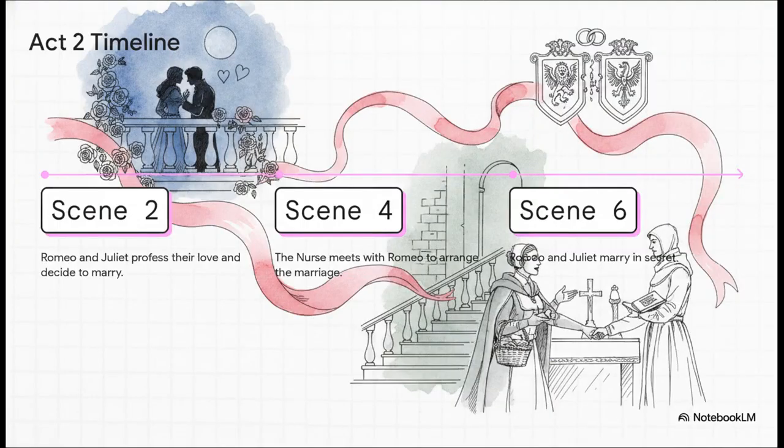Then we hit Act 2, and this is where the passion truly accelerates. We get the famous balcony scene where Romeo and Juliet profess their love and make the incredibly impetuous decision to get married. Now think about how massive this is for a second. Juliet is completely subverting the strict patriarchal expectations of her society. With the help of Juliet's nurse and Friar Lawrence, they get married in secret with this desperate hope that it might somehow end their family's feud.